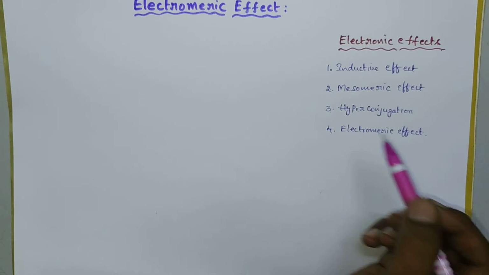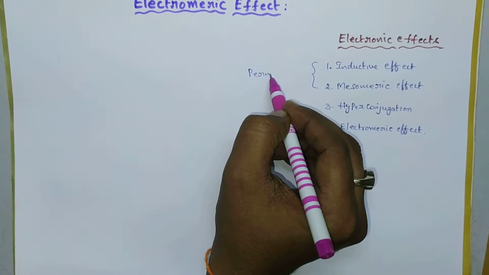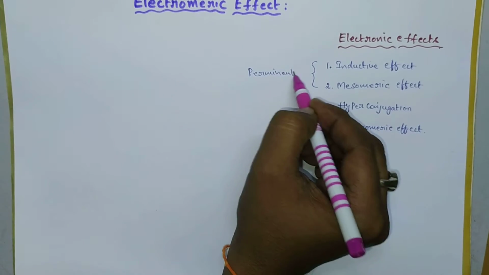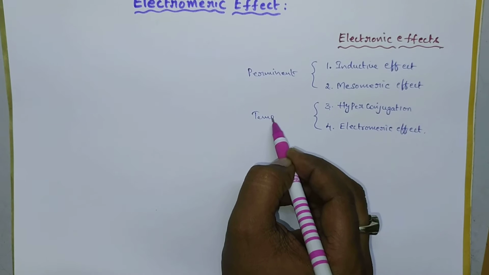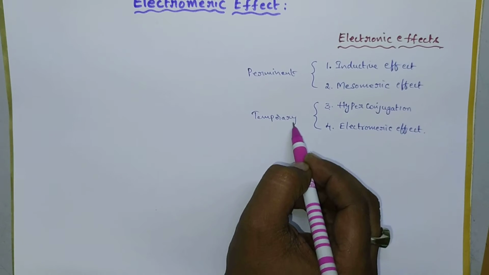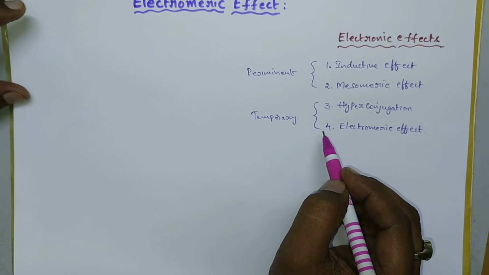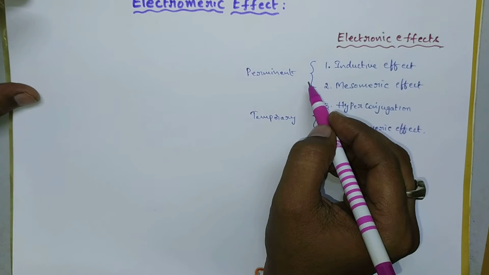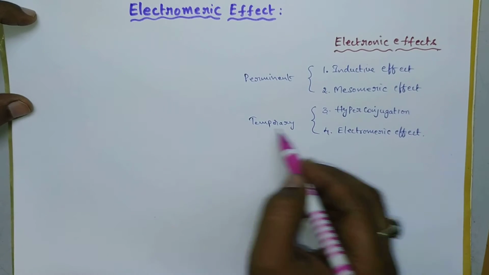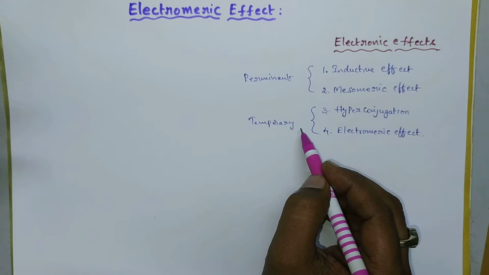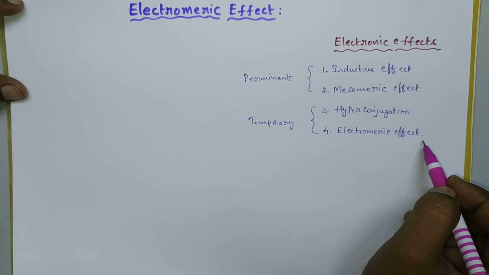Among these four effects, the first two are permanent effects, whereas the remaining two are temporary effects. Temporary effects are the effects which take place only in the presence of a reagent, whereas permanent effects take place in the absence of a reagent also. So the temporary effect takes place only in the presence of a reagent. Now let us come to this electromeric effect.